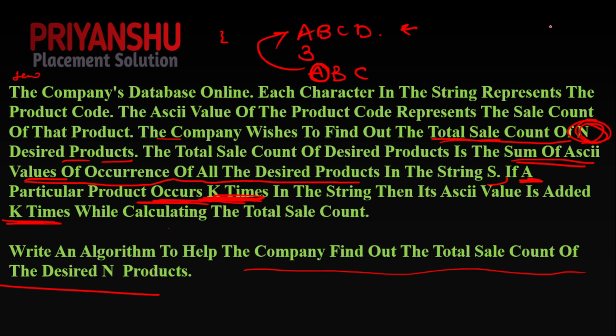For example, a is coming one time, so it is 65, b is coming one time, 66, c is coming one time, 67. So you need to add all these values, and whatever the output is, that is your answer. Okay, so that is the question behind it.